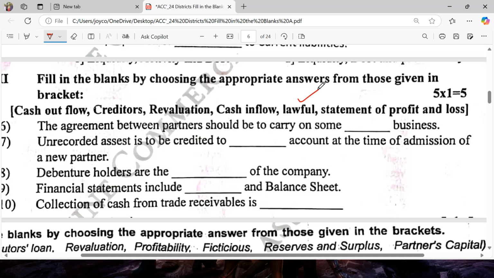Answer is lawful business. Unrecorded assets are to be credited to revaluation account at the time of admission of a new partner. Debenture holders are the dash of the company, creditors or lenders. Financial statements include dash and balance sheet, profit and loss account and balance sheet. Collection of cash from trade receivable is cash inflow.